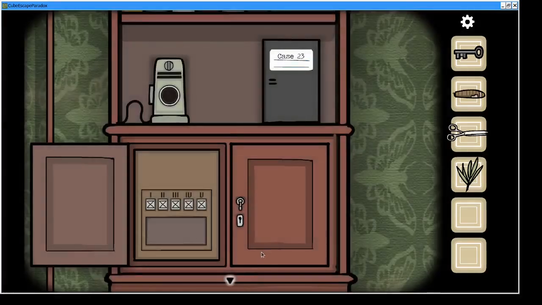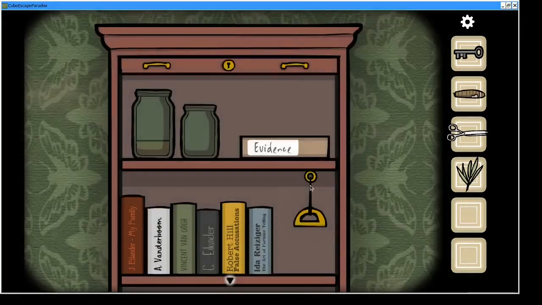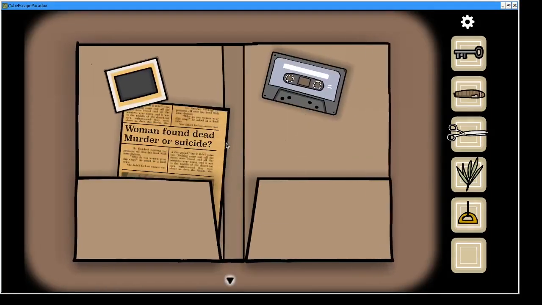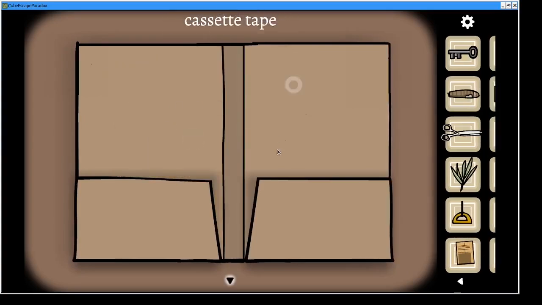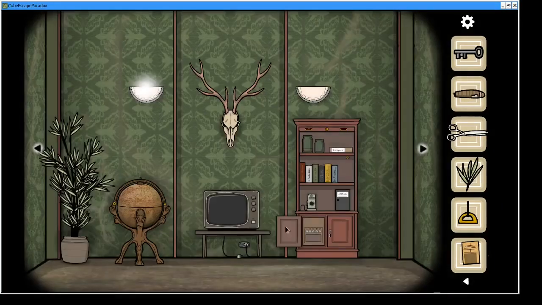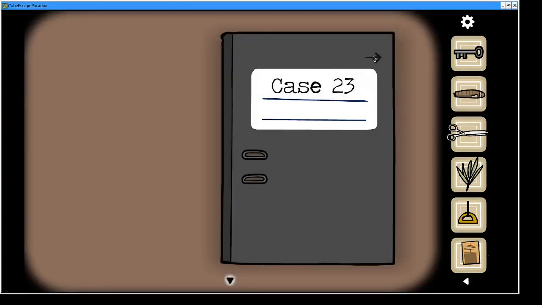We don't know exactly what that will then bring us. But we also have the top of this cabinet opens. And here we have the thing for pulling the blind down, which I think the projector is looking at, so we use that there. And we have the evidence book, so we have the newspaper article, a slide, and a tape, a cassette tape.